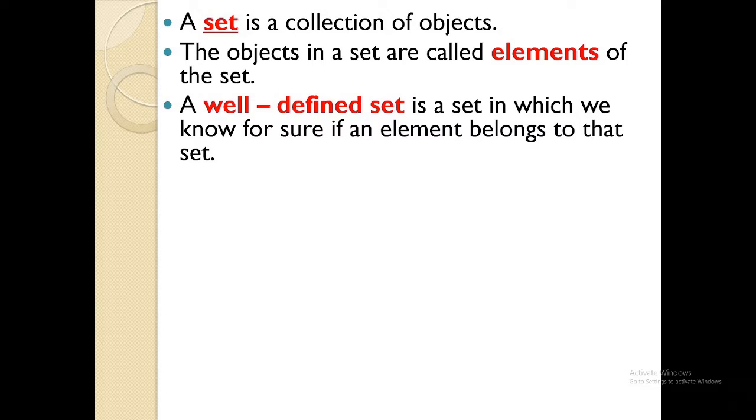A well-defined set is a set in which we know for sure if an element belongs to that set. Okay, let's have this first concept about sets first. Who can give me an example of a set? Because it is defined there, it is a collection of objects. Who can give me a set? Probably a set that you see around you, or a set that is an example in mathematics, and any example of a set that you can think of.